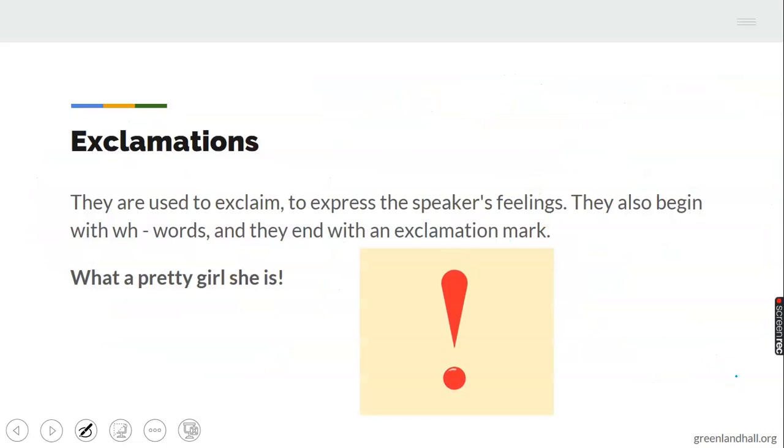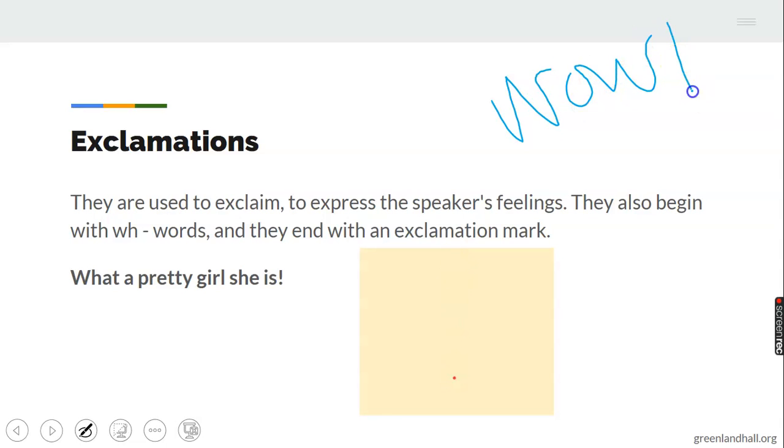Then we move to the exclamation mark. Can you see the exclamation mark on the screen? Yep. They are used to exclaim, to express the speaker's feeling. They also begin with the WH word, and they end with an exclamation mark. What a pretty girl she is.